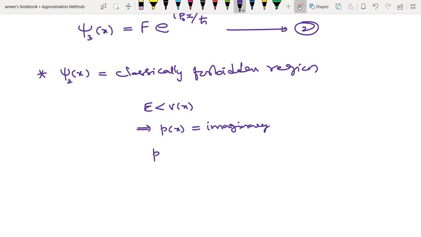So that is momentum, P of x, is equal to i times the square root of 2m into (V minus E).